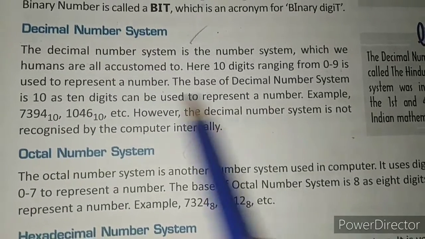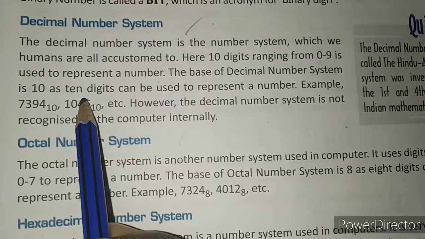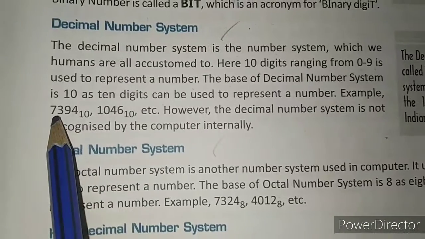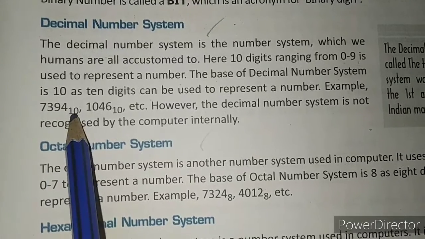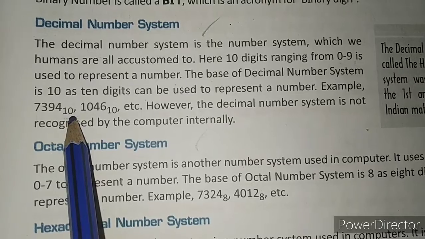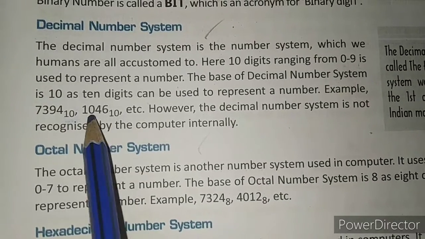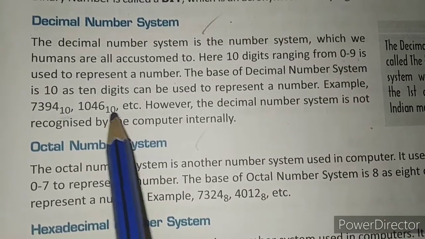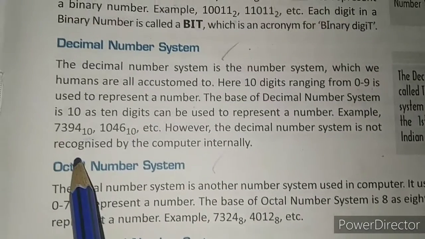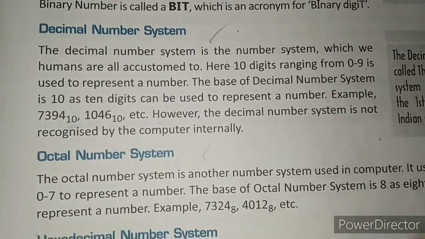The base of the decimal number system is 10, as 10 digits can be used to represent a number. Example: 7394, where the subscript shows the base or radix, and 1046 base 10, etc. However, the decimal number system is not recognized by the computer internally.